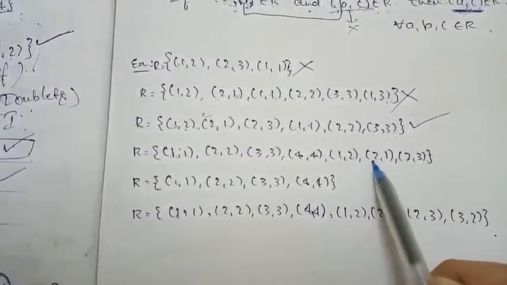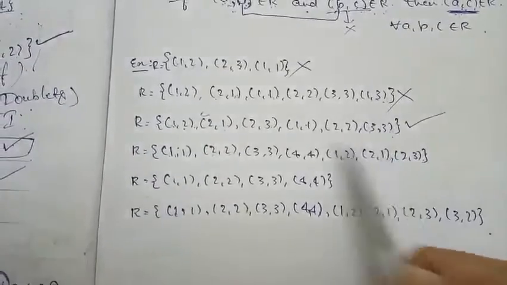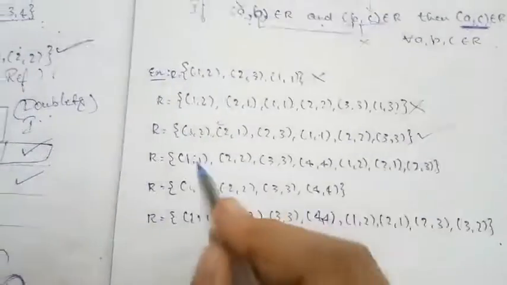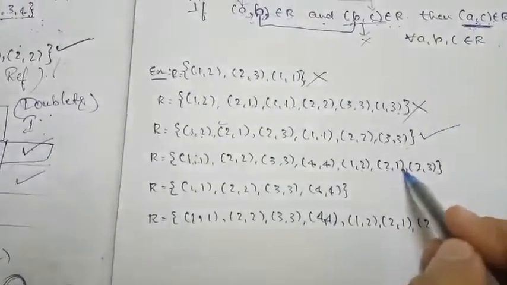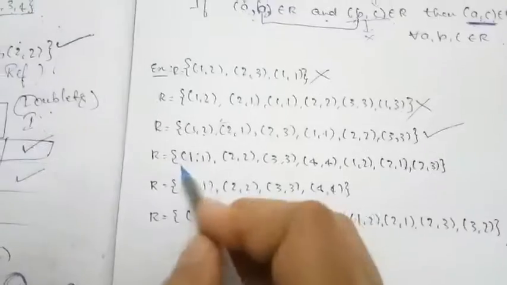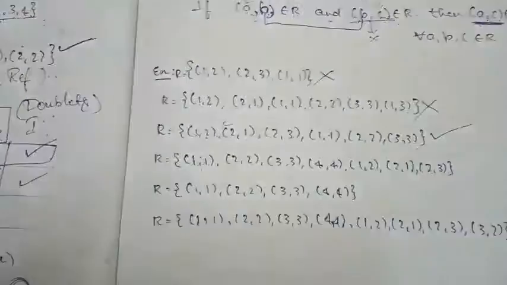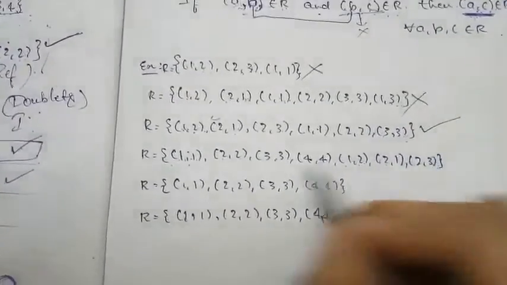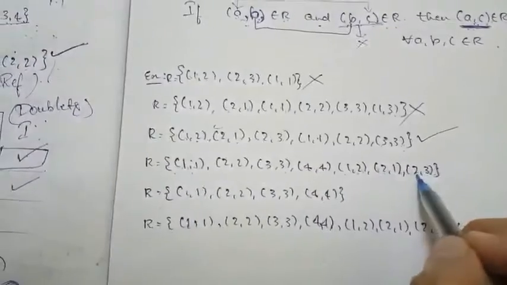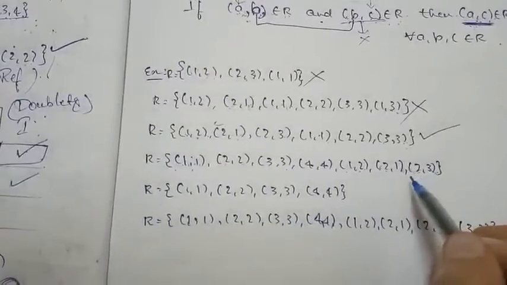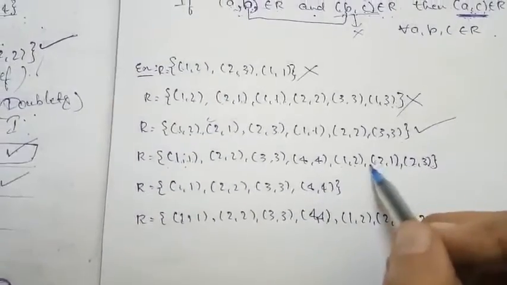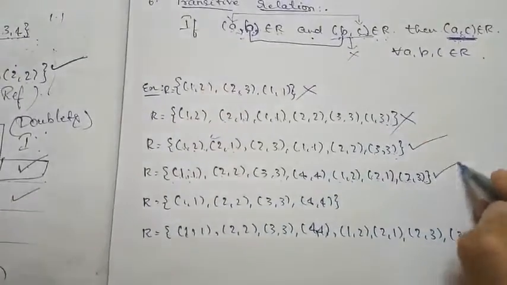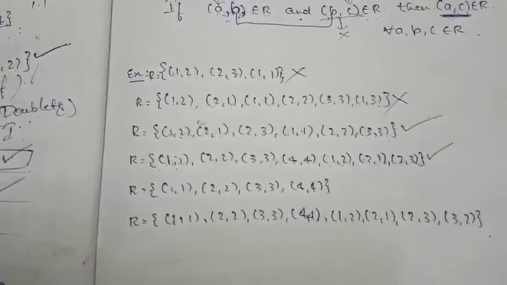Next 1 comma 2, 2 comma 1, 1 comma 1. Yes, it is there. This is AB, this is BC, AC will be 1 comma 1, yes it is there. The next 2 comma 1, 1 comma 1, 2 comma 1 itself is our AC, yes it is satisfied. The next 2 comma 3, 3 comma 3, again we are going to get AC as 2 comma 3 itself. Any other possibilities? No. So for each ordered pair, the transitive relation condition is satisfied. So this is our transitive relation.